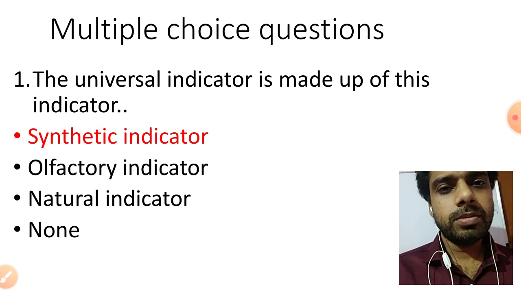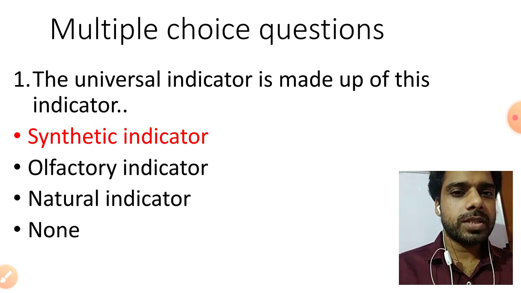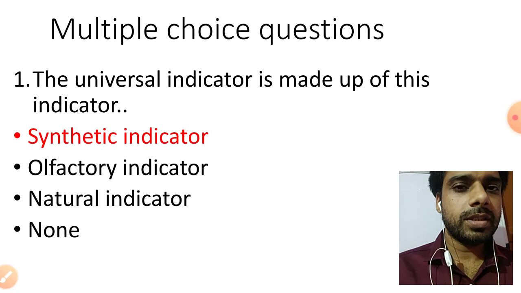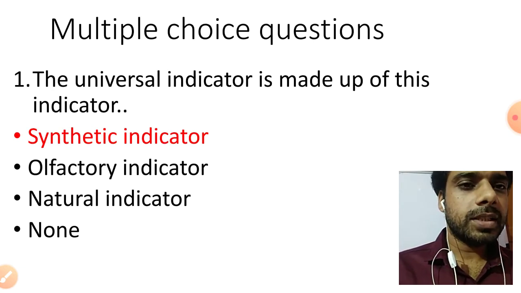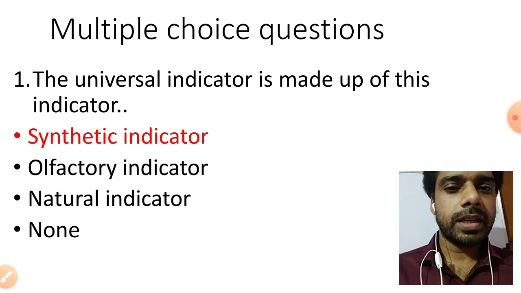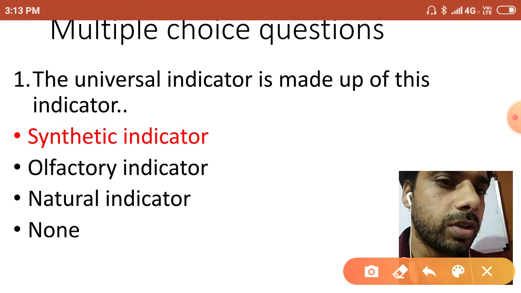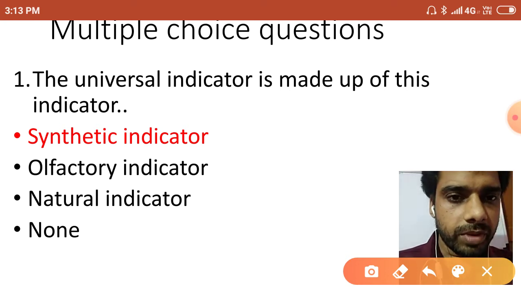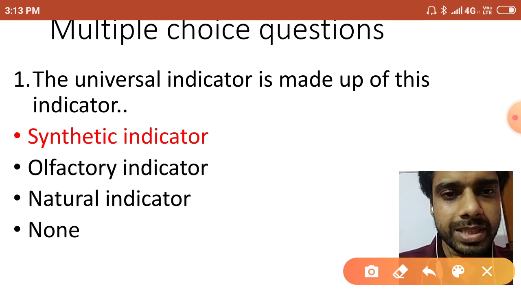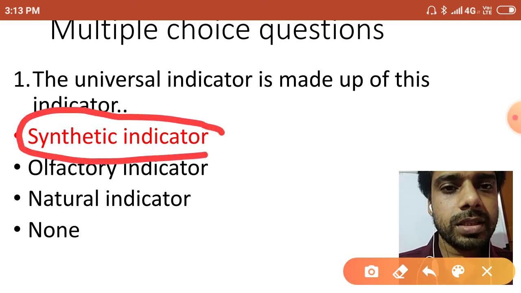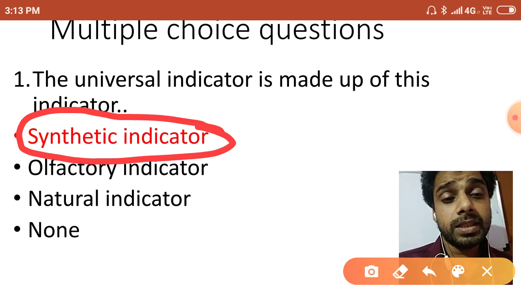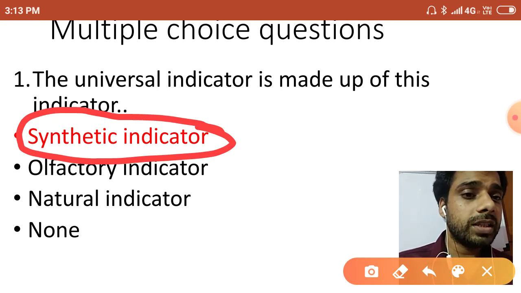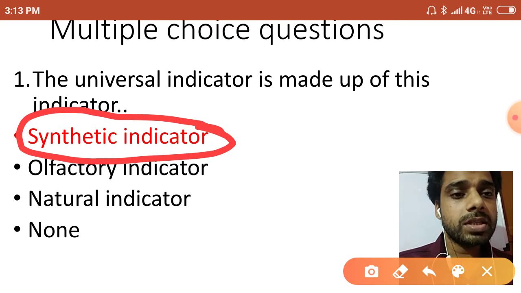So in this video, we will talk about the multiple choice questions. The first question is: the universal indicator is made up of this indicator. Here you can see the correct option is given. Synthetic indicator is the universal indicator. You know, different types of synthetic indicators actually mix together to form universal indicator. Yes, I have given that in the class.